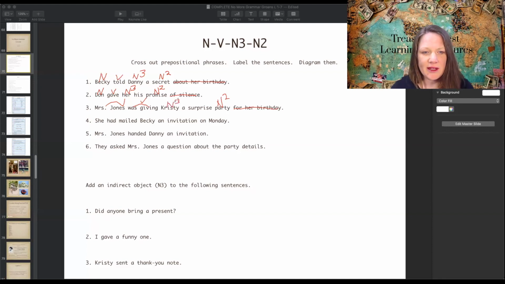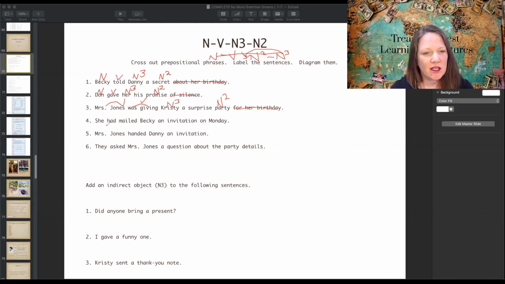Christy. Now, please remember, you cannot have this sentence pattern: noun, verb, noun 2, noun 3. You look back on your list, that is not a sentence pattern. The noun 3 always comes before the noun 2. So don't get confused and give the noun after the verb a noun 2 unless there is no other noun in the sentence. If there's another noun in the sentence, it's either a compound noun or it will be an indirect object.